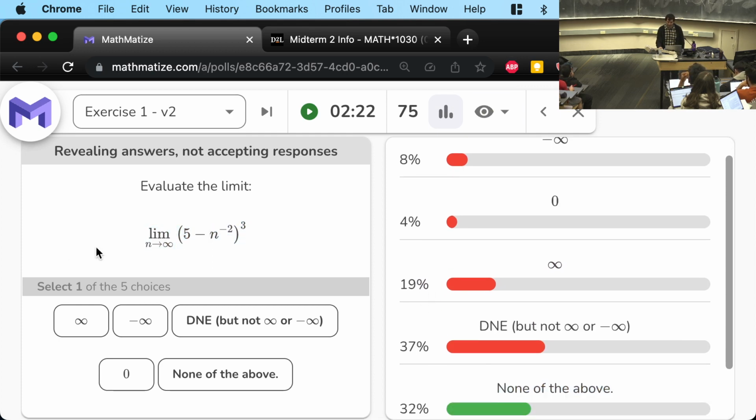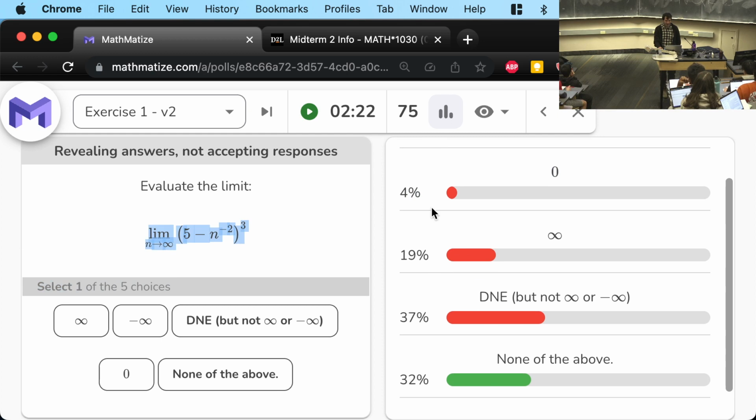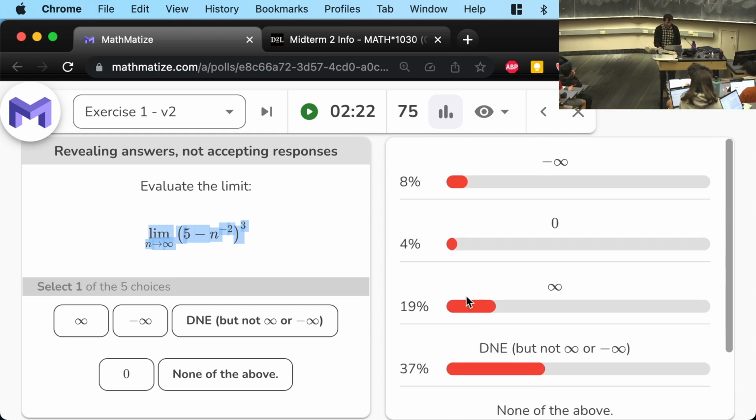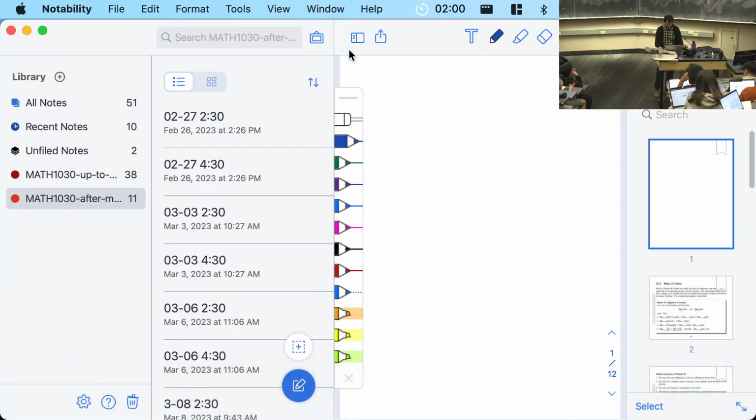This one is on your homework. And in fact, I would say this is one of the easier types of limit problems that could be on the midterm too. So let's go over it, because I think people aren't quite remembering how to do these ones. How do you do these ones? This is the reason I'm doing it today, because we're doing similar problems in our notes. You start small, and you work your way up. You start off with something small, and you combine it together with other things to get a more complicated limit. And what is the starting small? I think it's the n to the minus 2. So let me copy this problem down and show how I would do it.